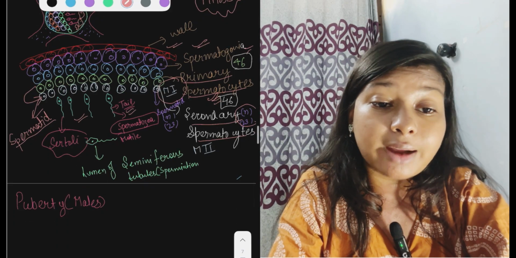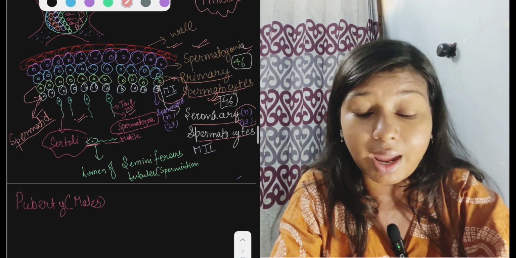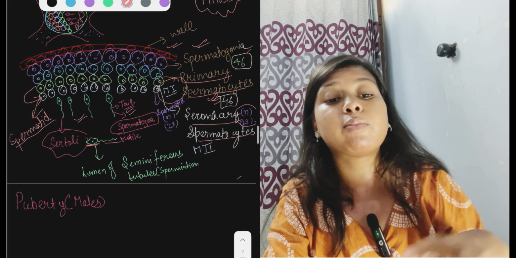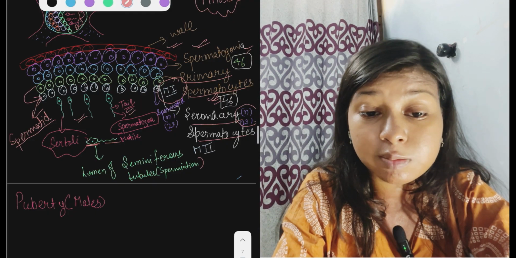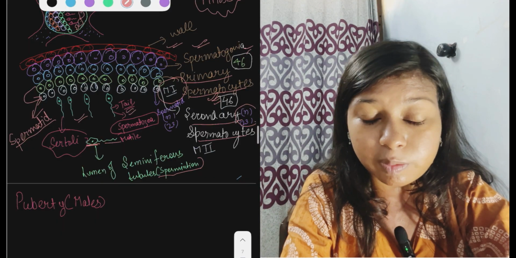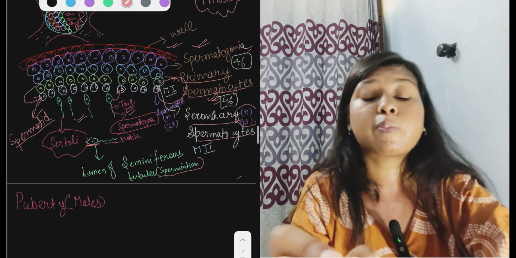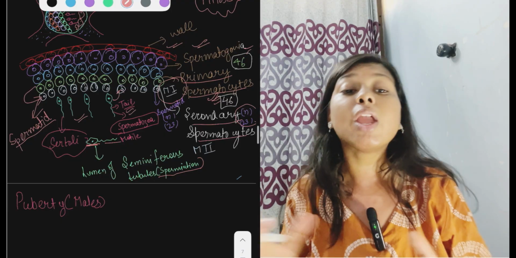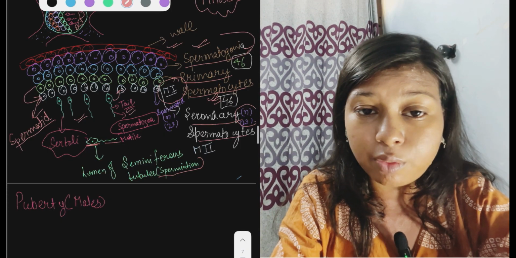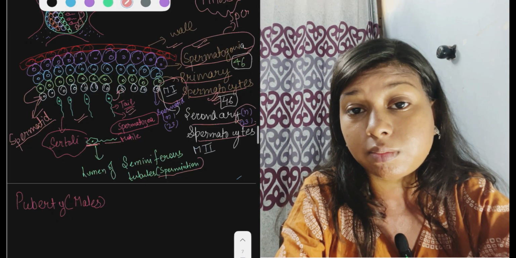Now after that, these sperm get embedded in the Sertoli cell for nourishment, and when they are released into the lumen of the seminiferous tubule, this process is called spermiation. And spermiogenesis is the formation of spermatozoa by the transformation of spermatid. So spermatid transform into spermatozoa. This process is called spermiogenesis. Where spermatogonia form the sperm, it is called spermatogenesis.